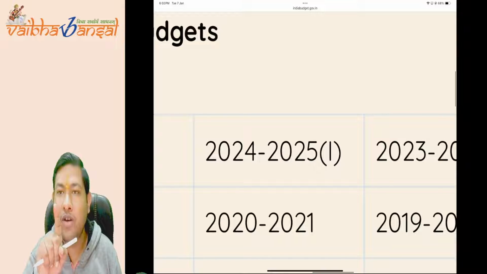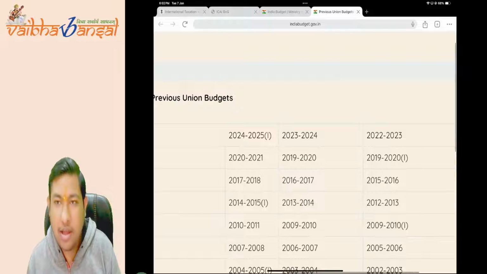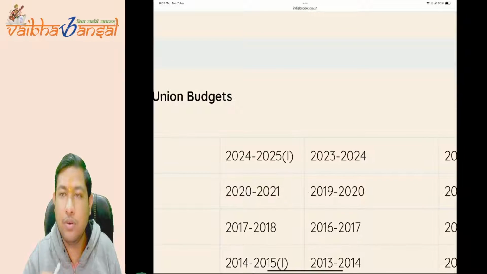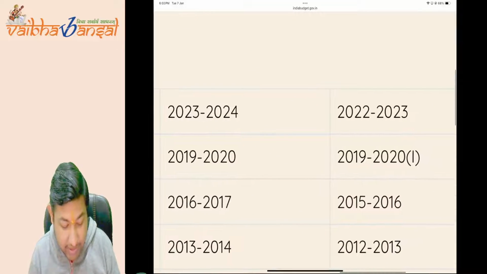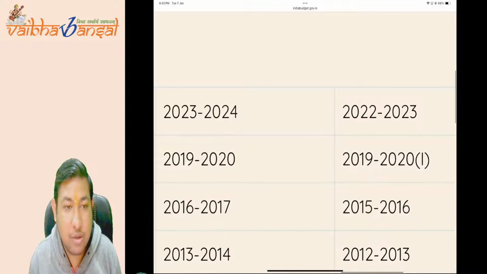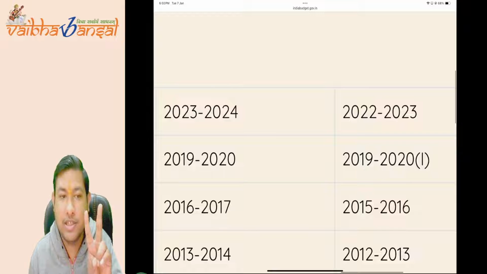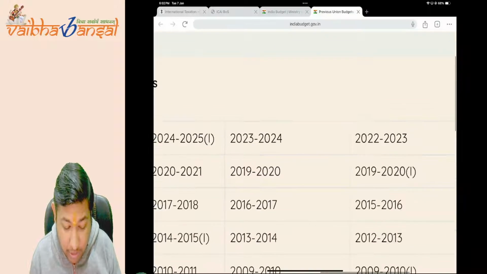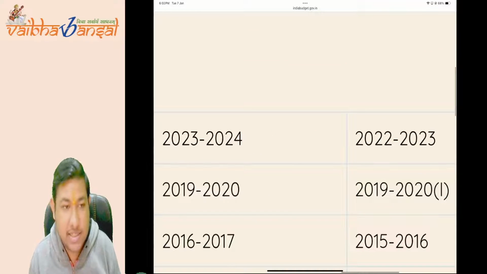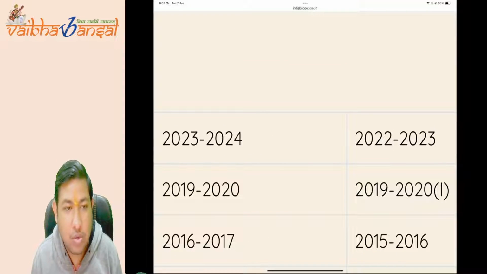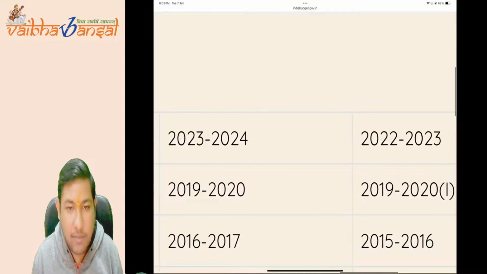So this is the number one budget. Now see, before 2024, what was the election year? 2019. So see, 2019 as well, in the second list, there are two budgets. In any other year, you will not find that. There are two budgets in the election year. So for 2019-20, there are two. It is not given here, but it is one.